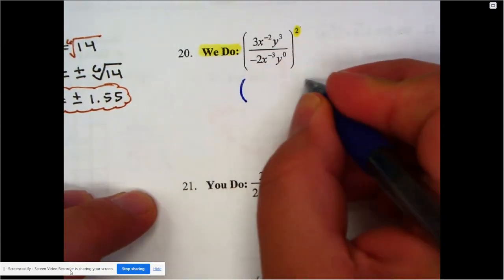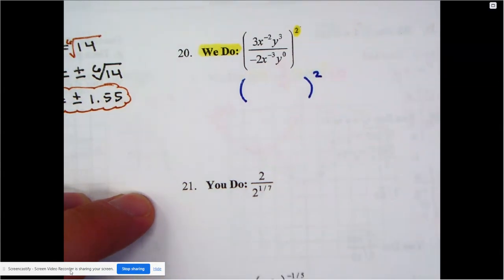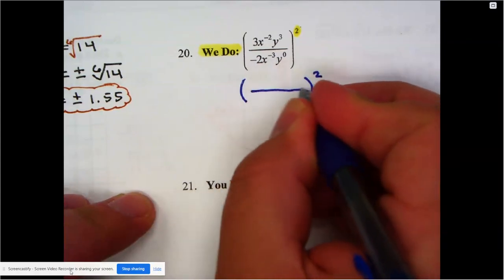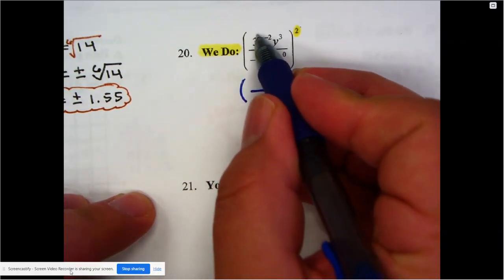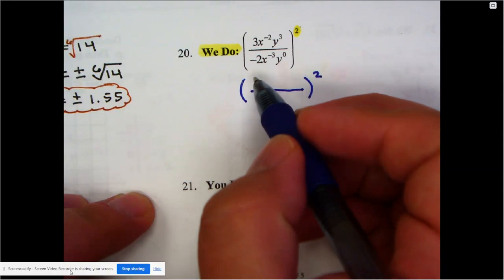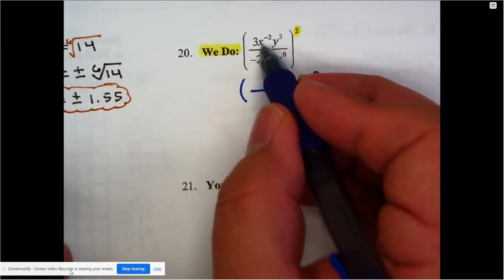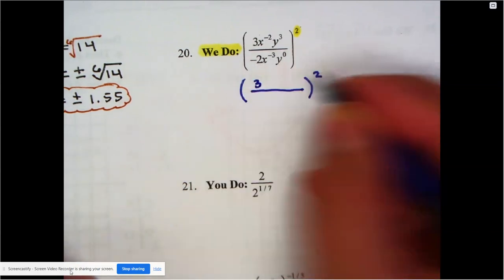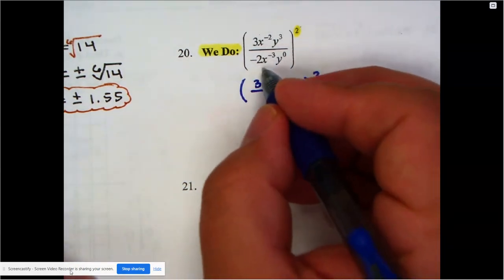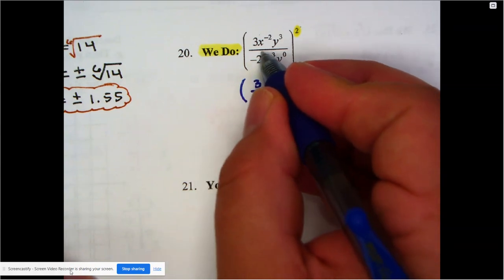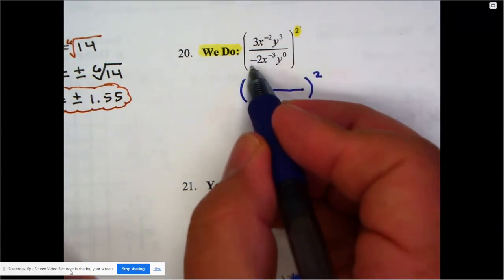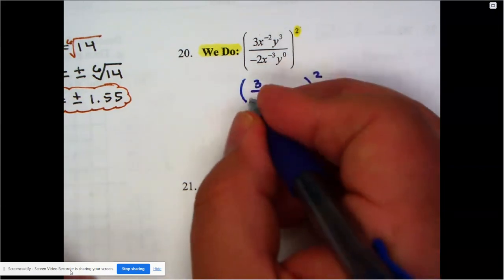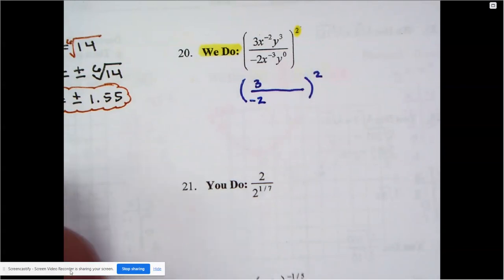All right, so let's see. That power of 2, still patiently waiting. We're going to talk about everything individually. So the number 3 does not have a negative power. If you're saying, yeah, it has a negative 2, no. That's only the X. The 3 does not have a negative power. That means the 3 is going to stay. Down here at the bottom, the negative 2, no, that does not have a negative power. That negative is in front. That's not a power. The negative 3 here, that's only for the X. So the negative 2 will stay where it belongs.